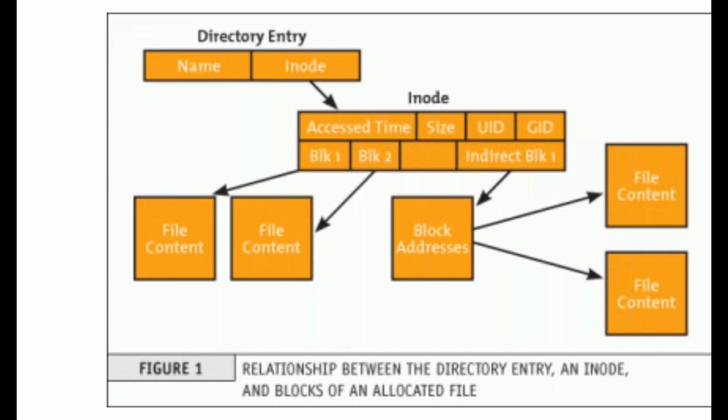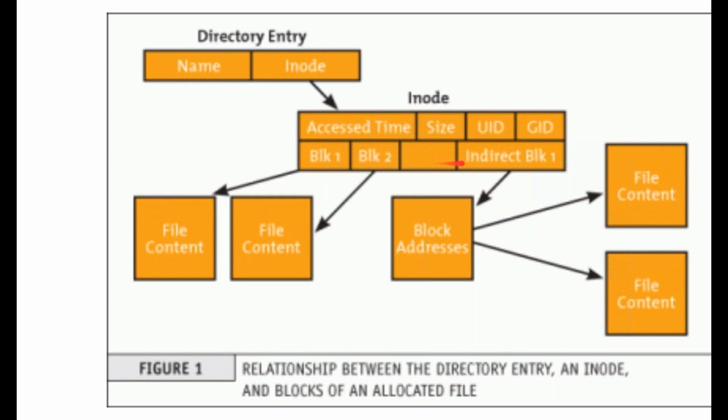This is your directory entry. This is one entry. This is the name of your directory and the pointer to that directory. So that directory has one inode. Then the inode has a pointer. It is a data structure, or you can say a file, that maintains all the information about that directory, like user ID, GID, the size of the directory, and when it was last accessed. So all information about that is maintained through a pointer called the inode. Then it has block 1, block 2, and indirect blocks, and so on.